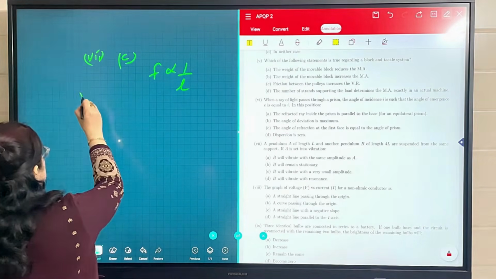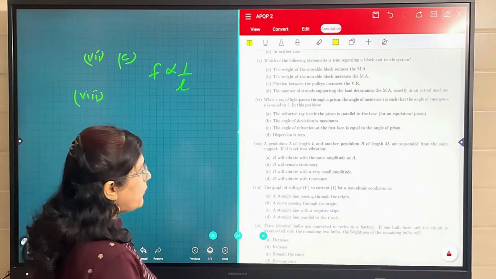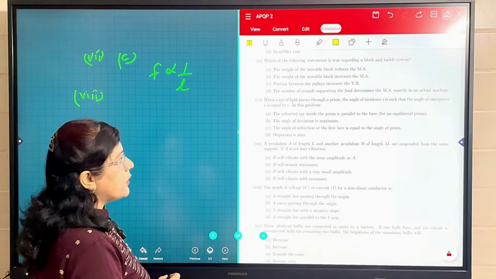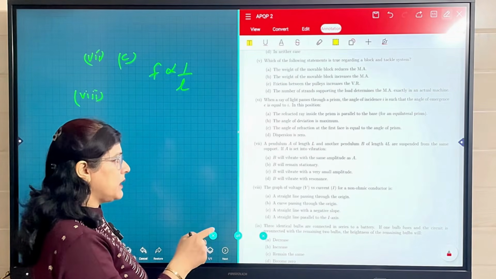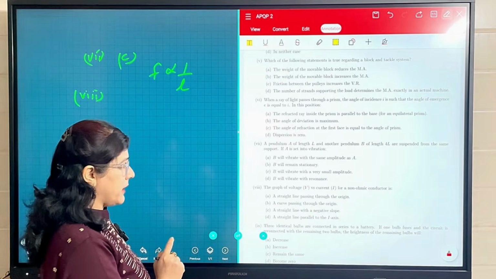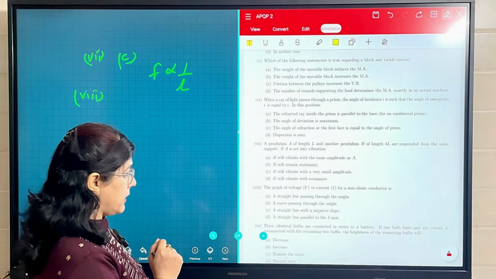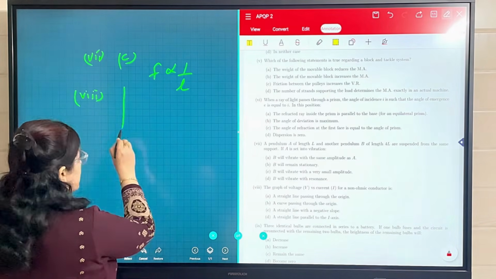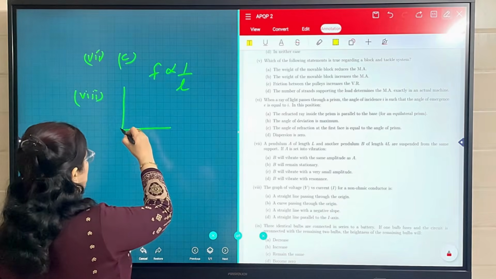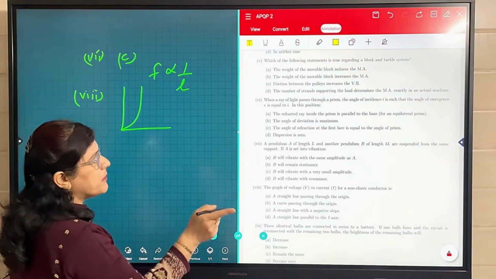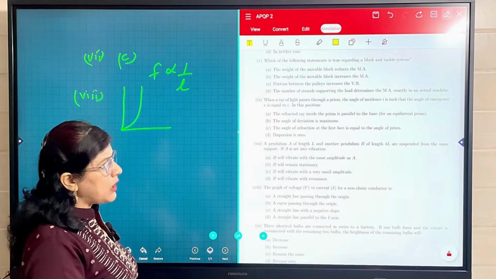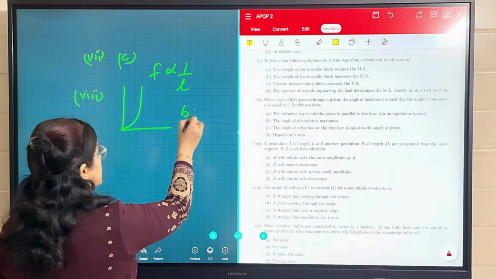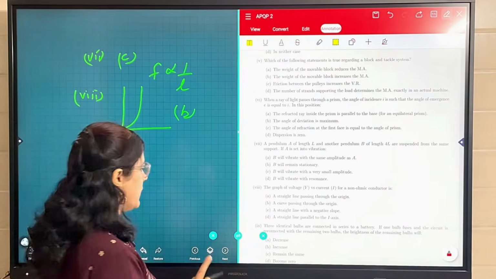In the eighth part, the graph of voltage V versus current for a non-ohmic conductor. If it is ohmic, then a straight line passing through the origin will be correct. But for a non-ohmic conductor, a curve will be there, though it is not necessarily passing through the origin. So, comparing with the other options, B is correct in this case because a curve will be there.